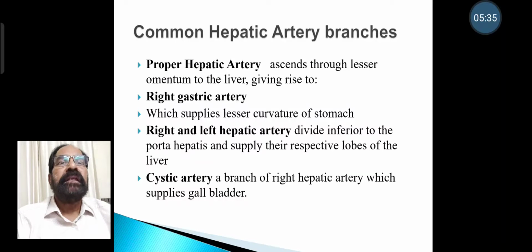Proper hepatic artery ascends through lesser omentum to liver, giving rise to right gastric artery, which supplies the lesser curvature of stomach. Then right and left hepatic arteries divide inferior to the porta hepatis and supply respective lobes of the liver. Cystic artery is a branch of right hepatic artery which supplies the gallbladder.